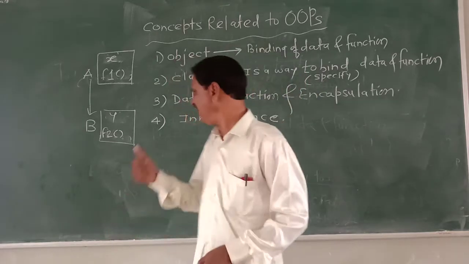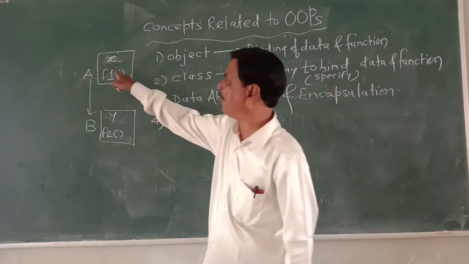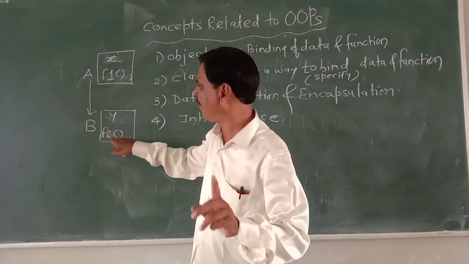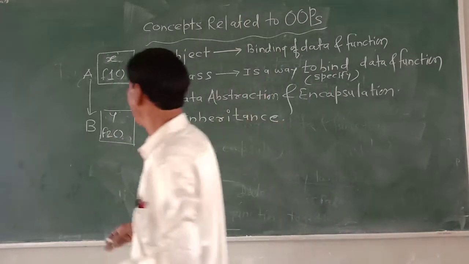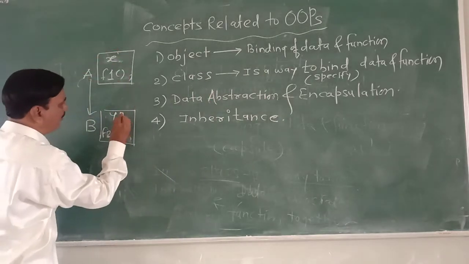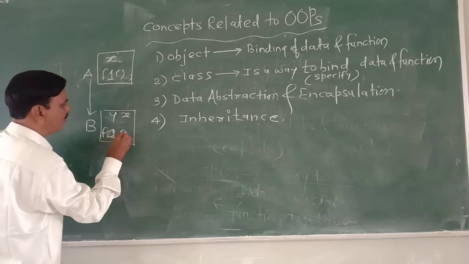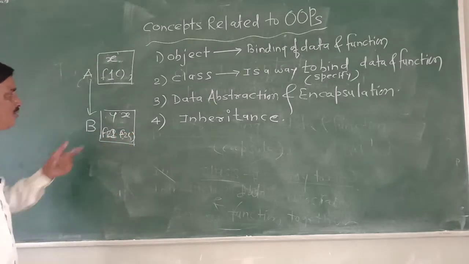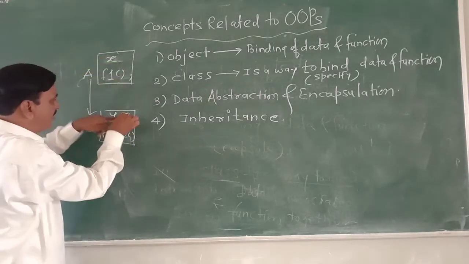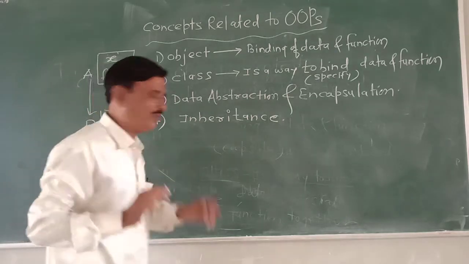So when inheritance is there, all the properties of object A become the properties of object B. That's why automatically all the properties will be here. F1 is there, F2 is also there. Now you see how this arrived. X is here also, F1 is here also.